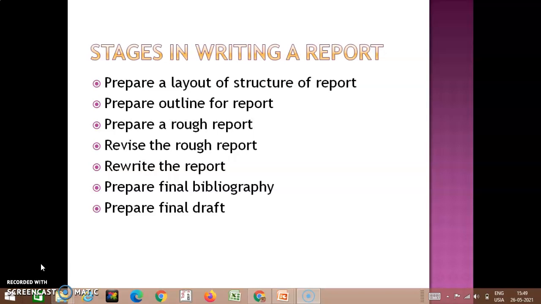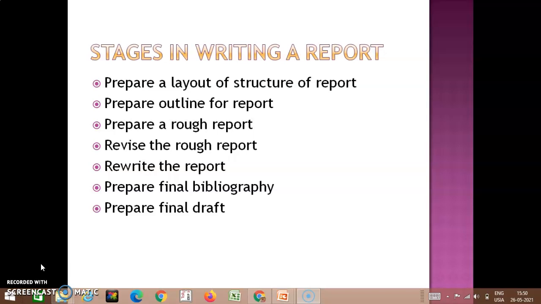Then moving to the next stage, based on their suggestions, you can rewrite your report. This rewriting is not just a single step. You will have to rewrite it many times in order to bring up a good thesis. So the next step is to rewrite the report. Once you are done with this rewriting, once you feel that this is a perfect one, then you can stop there. Then prepare the final bibliography, wherein you will be giving all the references.